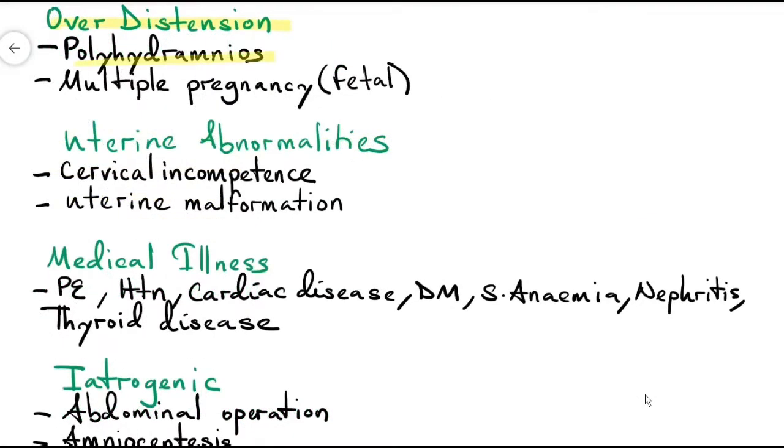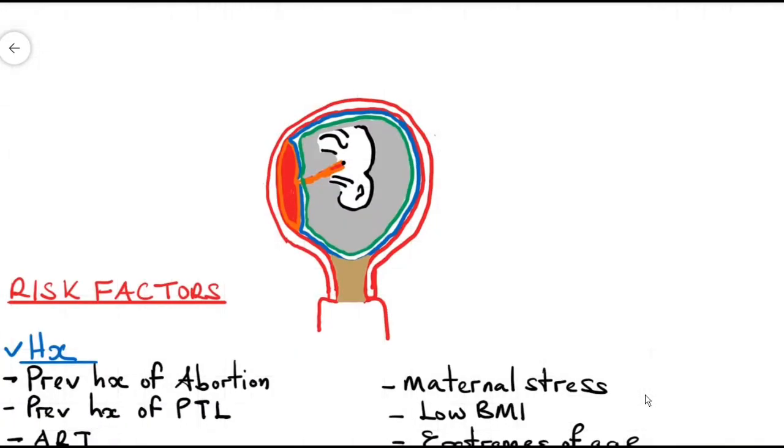Overdistension like polyhydramnios and multiple pregnancy. Multiple pregnancy is a fetal risk factor, but I just put it here for easier explanation. So what happens is that in polyhydramnios, there's a lot of amniotic fluid. This is amniotic fluid. So this causes pressure on the endometrium and the myometrium. So it causes stretching in the myometrium. Same as in twin pregnancy.